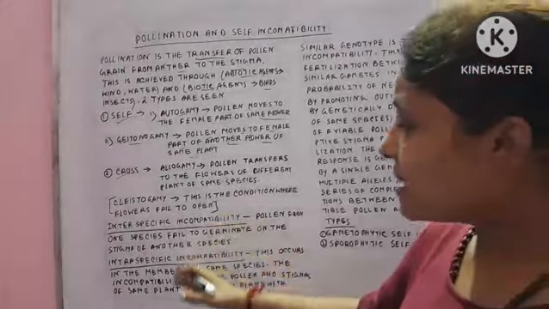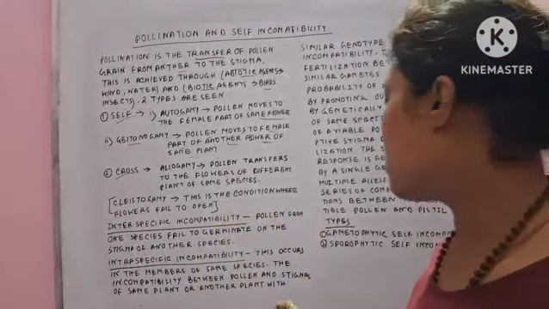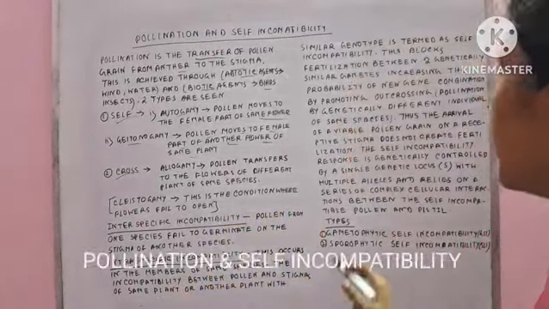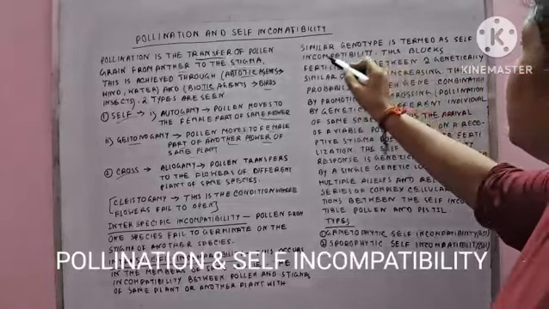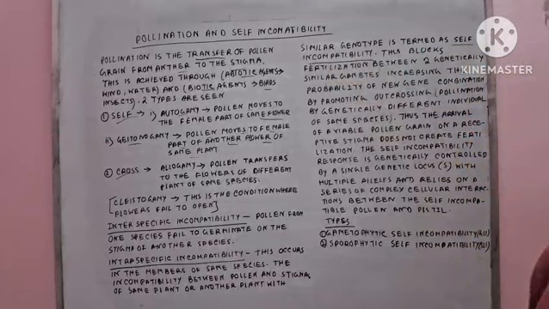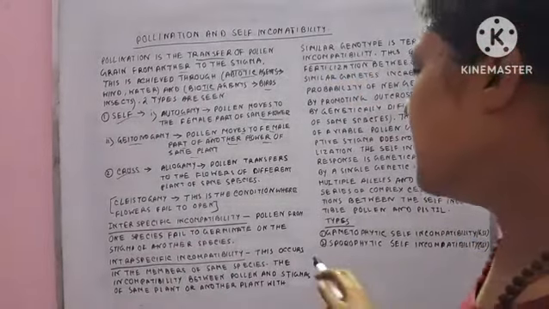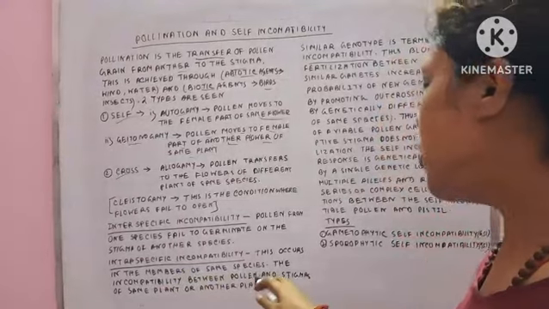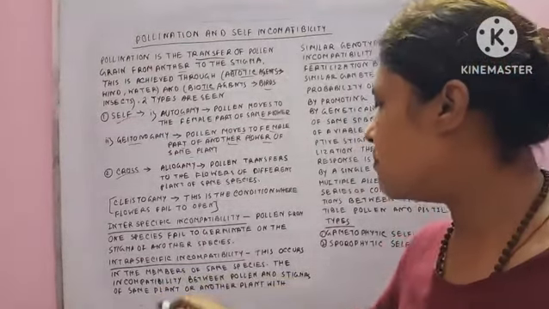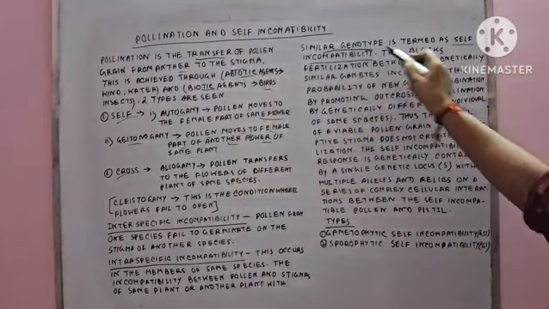And in that situation, one term arises. This is called self-incompatibility. Okay, this is called the self-incompatibility. Here what is happening? The incompatibility between pollen and the stigmas of the same plant or another plant with a similar genotype.